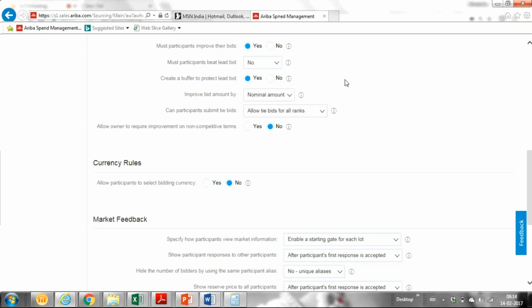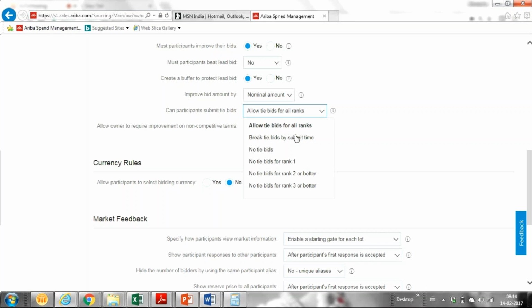So it's asking for allow tie bids, meaning whether two suppliers can bid the same bid. We can have different options in this as well: allow tie bids for all ranks, or break tie bids by submit times. Tie bids are nothing but submitting the same bids, two suppliers submitting the same bid. If you say no tie bids, no supplier can bid the same amount for the event. They have to submit a different amount.